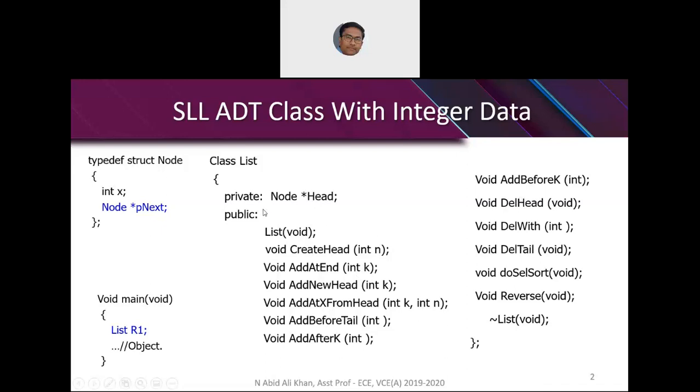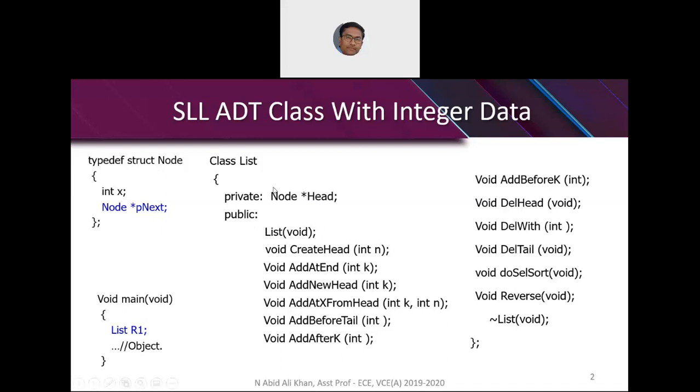On the left-hand side you can see there is a structure, a self-referential structure, which is a singly linked list node, where the data is treated as an integer. And in main, you are addressing data privacy by creating an object, right?